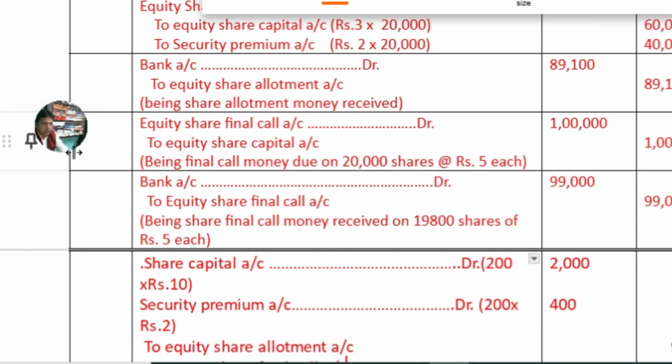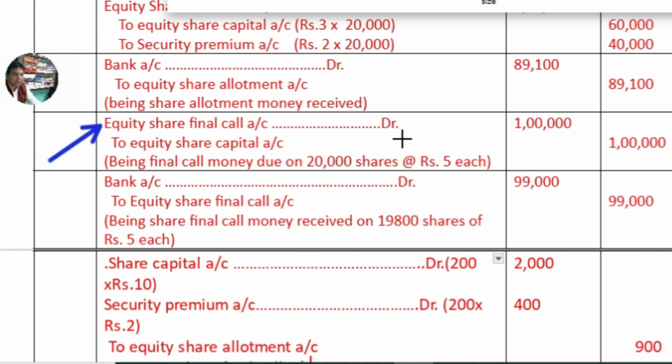Equity share final call account: the equity share final call account is the same, 20,000 into 5, 1 lakh. And Mr. C, who held 200 shares, did not pay the final call money fully. That is 200 shares at rupees 5, 1,000. The company did not receive 1,000 rupees out of 1 lakh. So the balance amount is 99,000. It will be debited to the bank account.